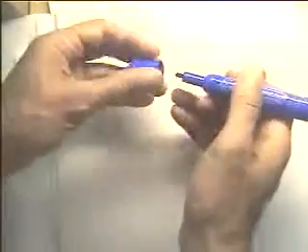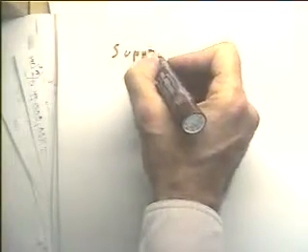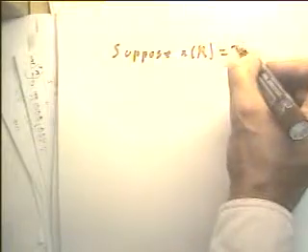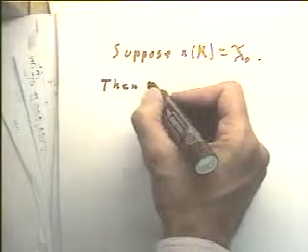So let's say, first of all, suppose that the cardinality of the real numbers equals aleph-null. Then what can we do?